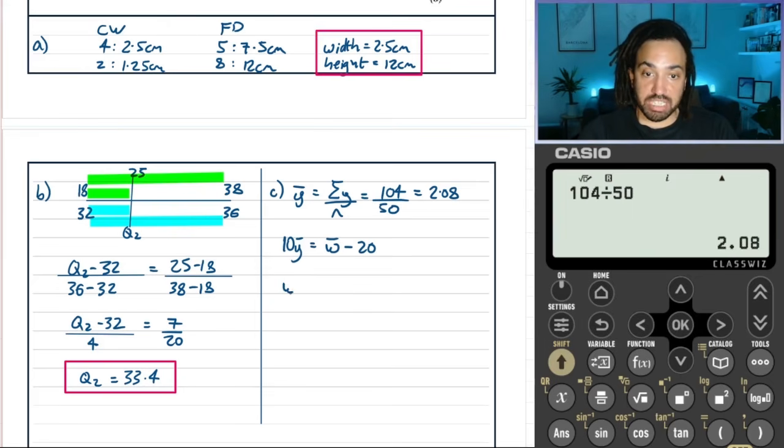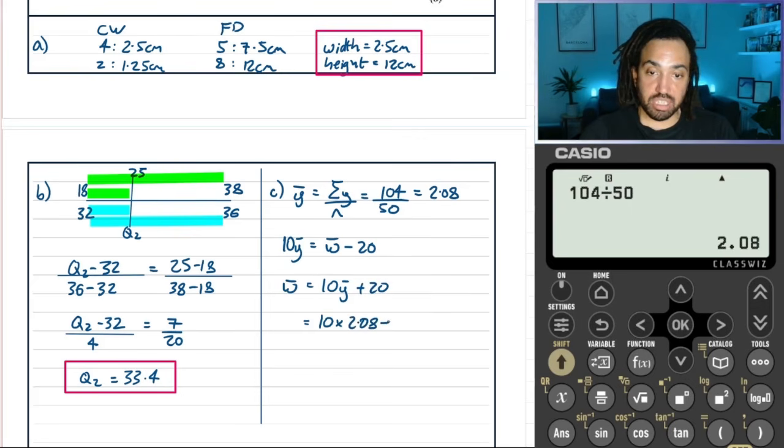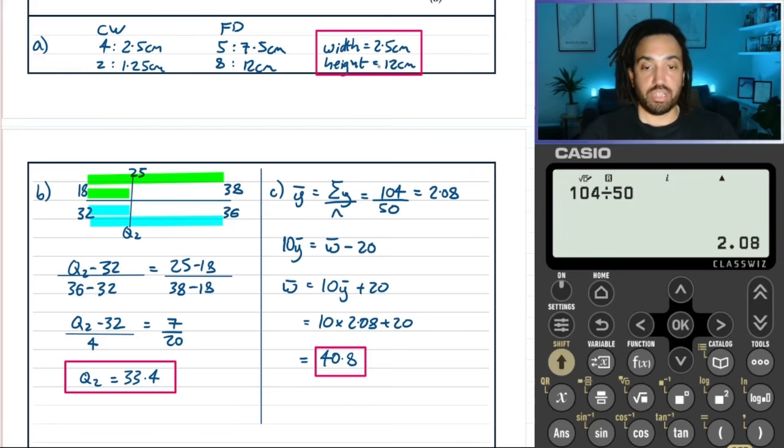So we can rearrange this for W. So it would be 10 lots of Y plus 20. So this is 10 lots of 2.08 plus 20, which is going to be 40.8, as required. Okay, perfect.